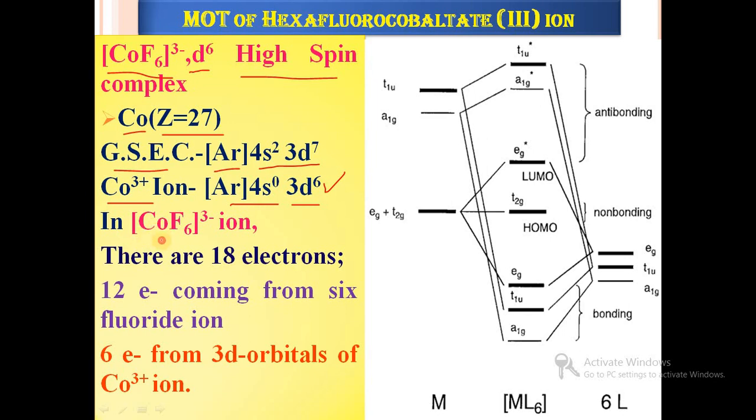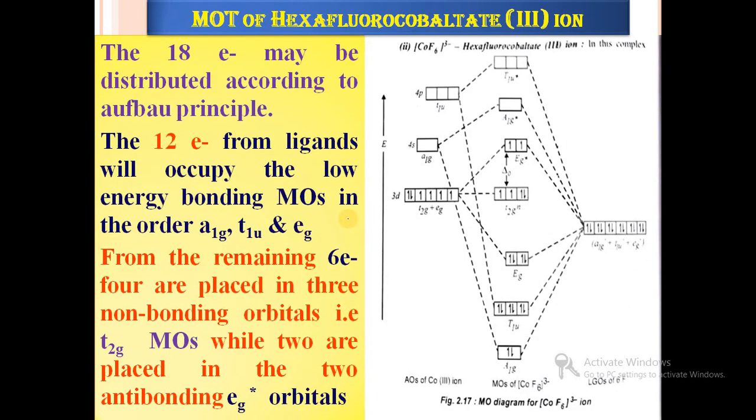In the case of the CoF6 3- ion, there are a total of 18 electrons: 12 electrons coming from 6 fluoride ions and 6 electrons coming from the 3d orbitals of the Co3+ ion. So a total of 12 plus 6, 18 electrons are present in the CoF6 3- ion. These 18 electrons are distributed according to the Aufbau principle, which means low energy orbitals are filled first, then electrons are placed in the higher energy orbitals.